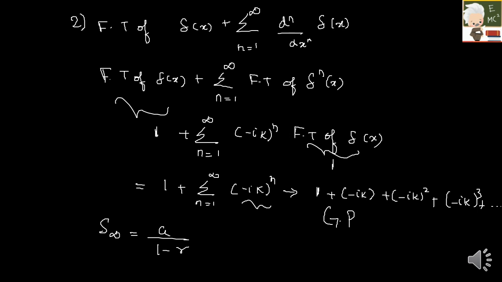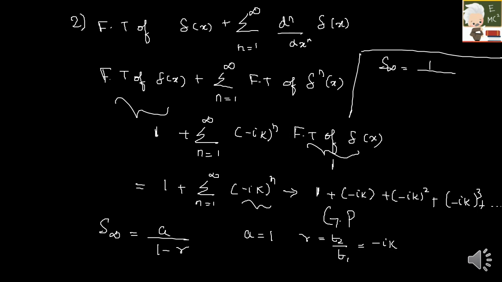So what is your a? A is your first term, which is 1, and r is the common ratio between the first and the second term, which is t2 by t1 basically. So it is minus ik by 1. So your r is minus ik. So your S infinity is given by 1 by 1 minus of minus ik. So it becomes 1 plus ik.